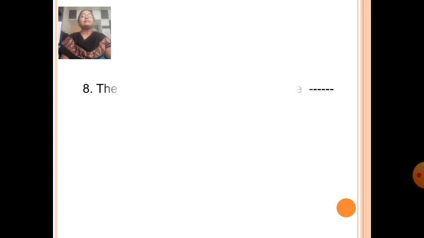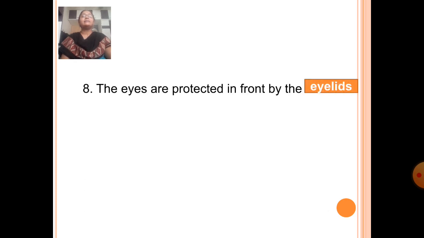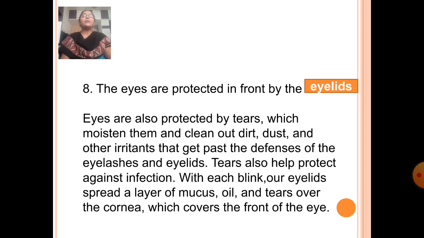Next, fill in the blank. The eyes are protected in front by dash. Eyelids. Eyes are also protected by tears, which moisten them and clean out dirt, dust, and other irritants that get past the defenses of the eyelashes and eyelids. Tears also help protect against infection. Each blink of our eyelids spreads a layer of mucus, oil, and tears over the cornea, which covers the front of the eye.